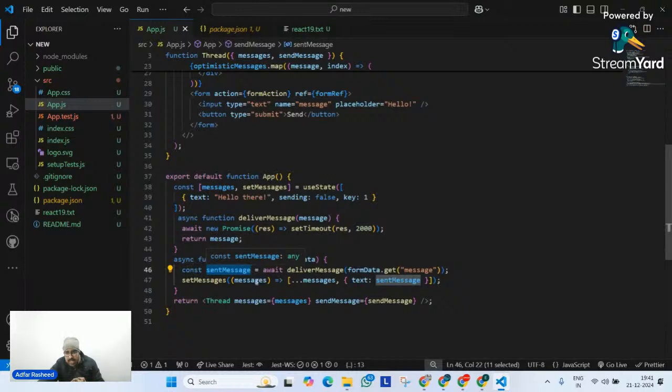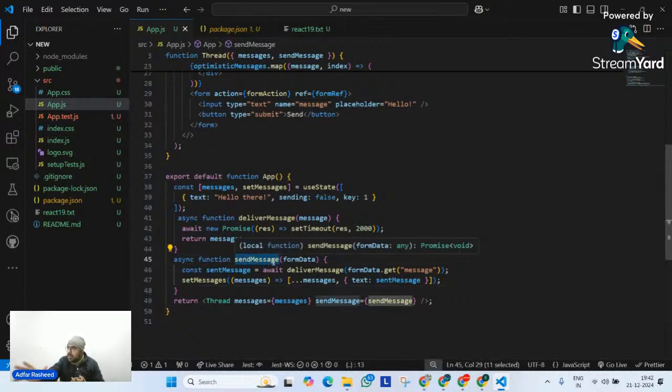Done. Very good. After that, you can see I am simply receiving the message which will be typed inside the input field here, inside a variable which is called sent message, after this promise is resolved. Then I am telling it to update the set messages with the previous separated values. So whatever objects it contains, separate them. Whatever previous objects are there, keep them there. Then at last add another object where text is sent message. So text is nothing but whatever you are typing inside the input field, once this promise is resolved. So I hope you have understood what send message does. Very good. Am I clear?